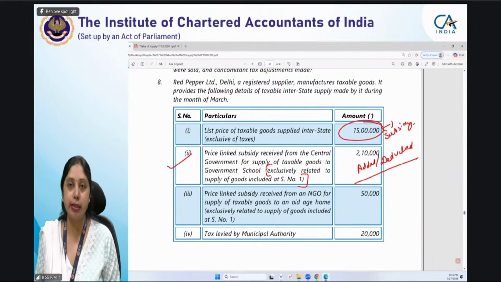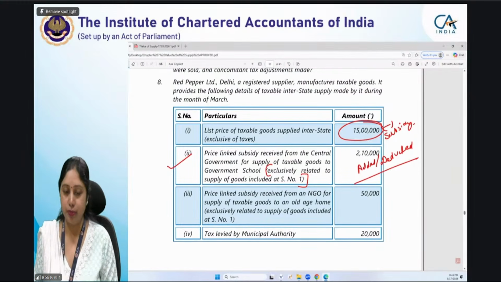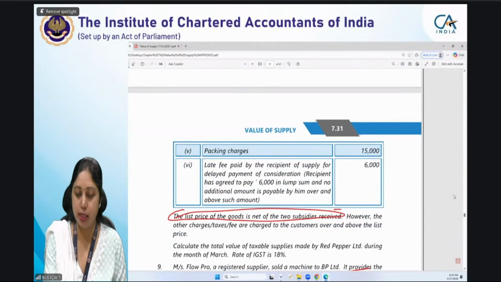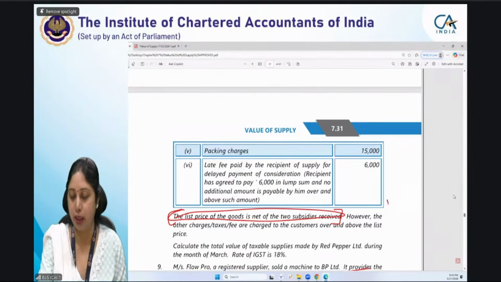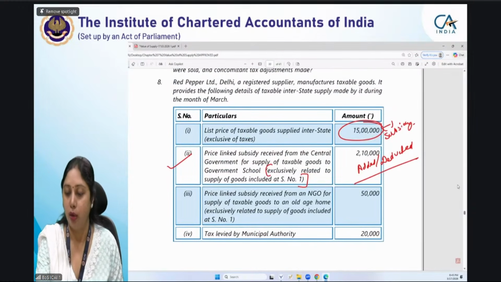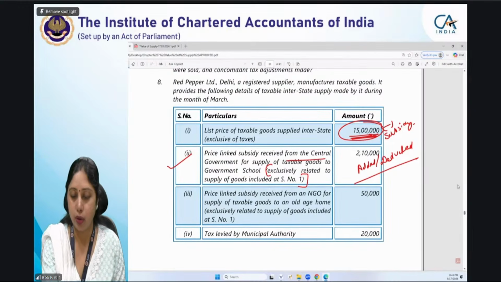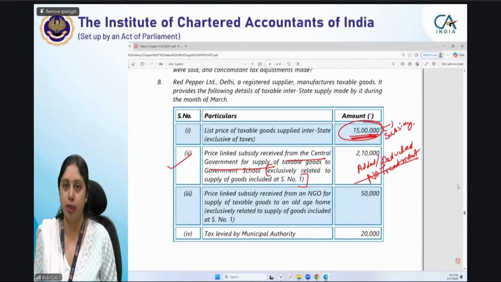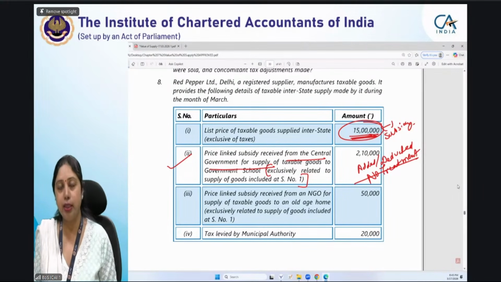This is again the same point which we have discussed in the previous question. This is a subsidy received from central government. Central government subsidy should be excluded from the price. The note to the question provides that the subsidy is reduced from the price. ये जो note है ये यही बताता है ना कि price minus subsidy is the amount given to you. Already इस price में से subsidy reduced है, और क्योंकि central government की subsidy है तो हमें reduce करनी ही थी, so there will be no treatment given. But if otherwise has been done, then we have to give a treatment to that particular item. सब्सिडी ऑलरेडी रिड्यूस्ड है और सब्सिडी रिड्यूस ही करनी थी तो हम कुछ भी नहीं करेंगे.